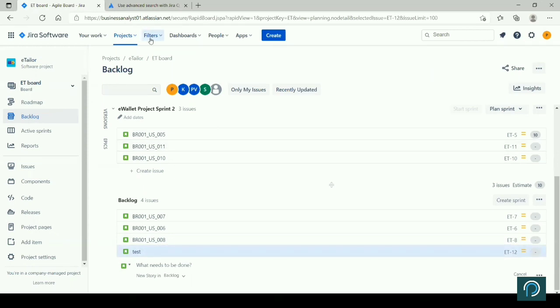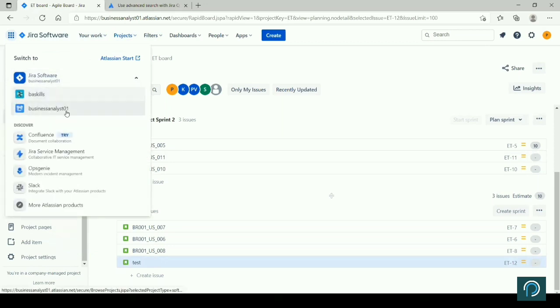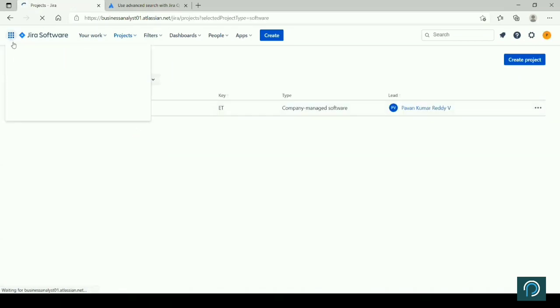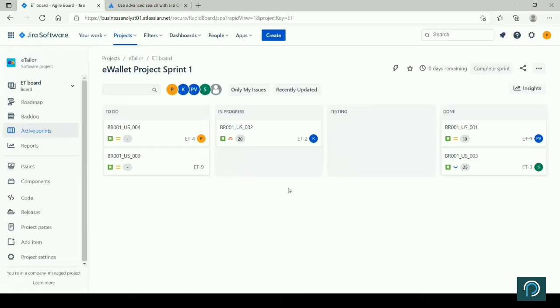If you're not able to access on the BA project, on this particular project, BA skills, you try on this particular project which we are using, Business Analysis 01 e-tailer project, and you should be able to perform all your actions. And I'll also see what I have done on the other projects, and all these are items that you will be closely monitoring. And then there are other activities also. A lot of configuration you can do, but mostly we do not do a lot of configuration. We mostly focus on creating the item.